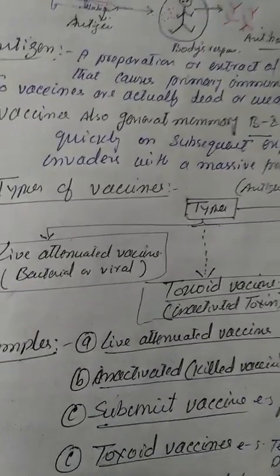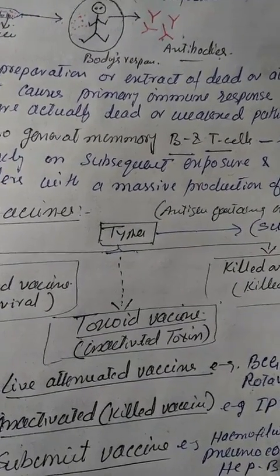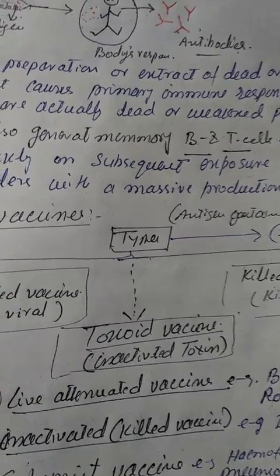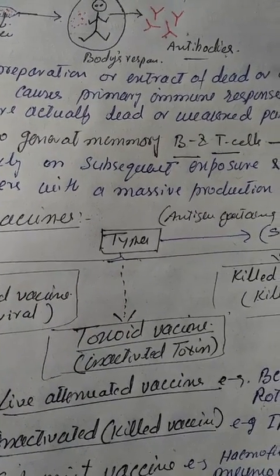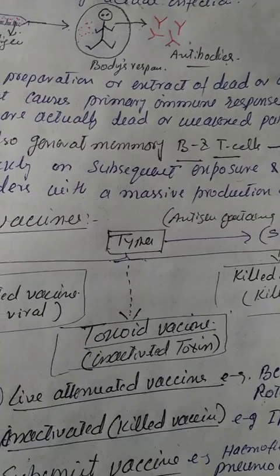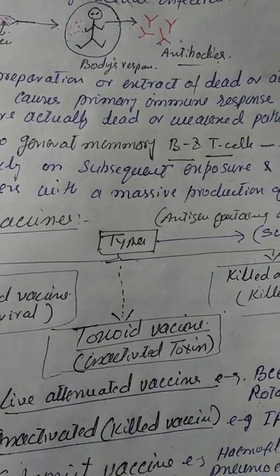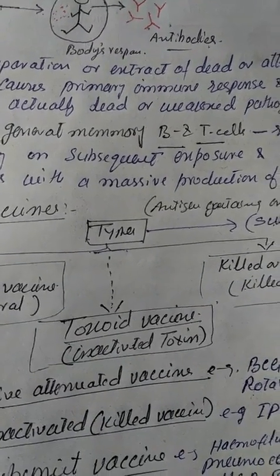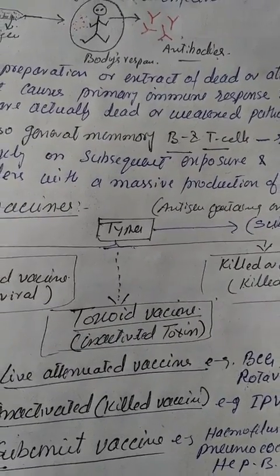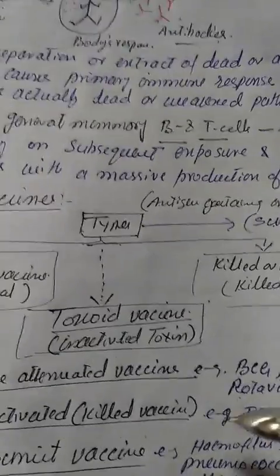Now, the third type is the subunit vaccine, in which a fragment of this organism is used as an antigen, which is not having the capability of causing the disease, but obviously can cause the immune response in the person. The examples of these vaccines are Haemophilus influenzae type B vaccine, pneumococcal vaccines such as PCV7, PCV10, and PCV13. Also, for hepatitis, there is Hep B vaccine.